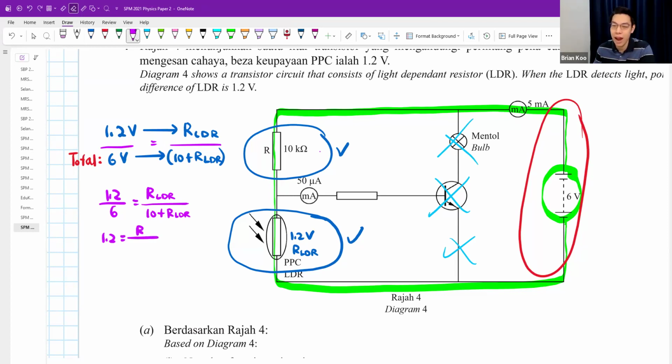I simplify, instead of writing R of LDR which is very long, I just write R. Some of them will write like that, and they will just multiply the 6 and go up. So both also works. Whether you write like this or that, either one can. But I feel that this is easier. You can solve 1.2 divided by 6 is 1 over 5.